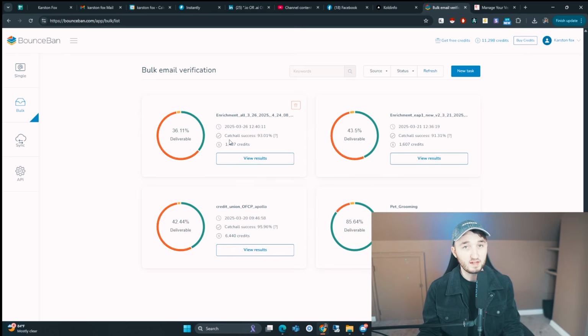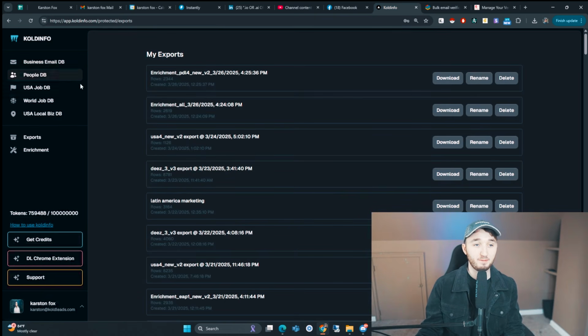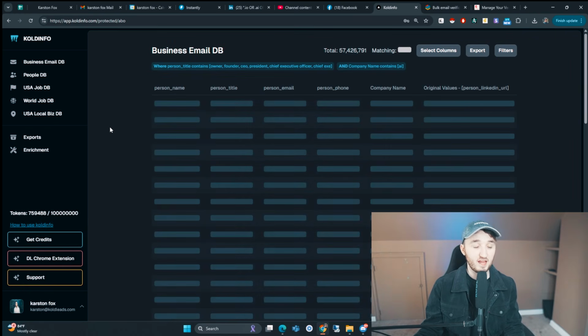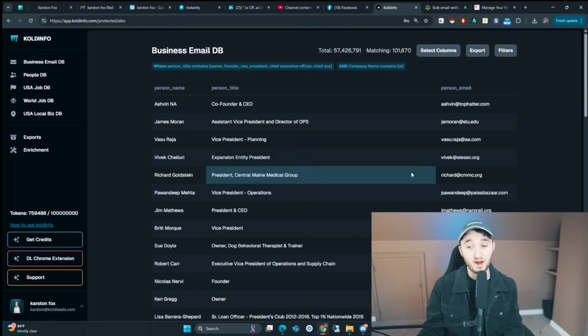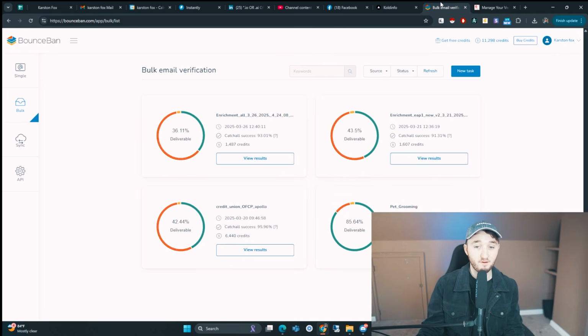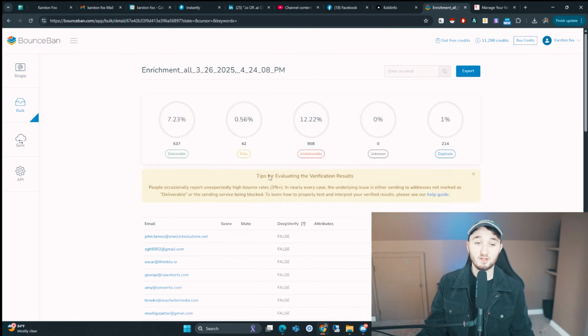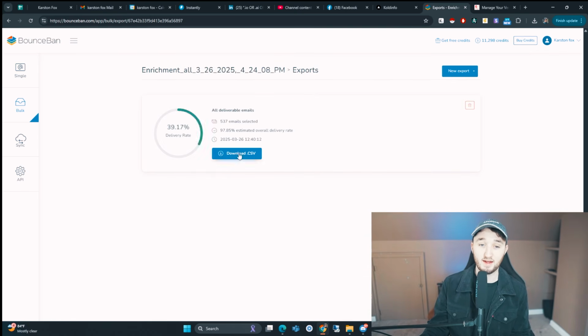Depends on where you get the lead list, obviously. I noticed that the business email database, even though it has better emails, usually has fewer of them valid. That's just because it's more of a business email like companyname.com, but people change companies more often. And then I got a pet grooming list that has an 85% valid rate, but that was from Google Maps. Basically, it's scraping from there. That's a lot of Gmail emails, and people don't really change or delete those very often. So you have to keep that in mind. But we're just going to go into this, export it, and download.